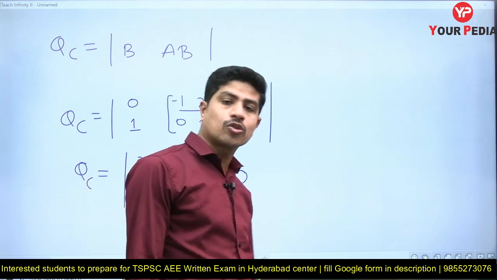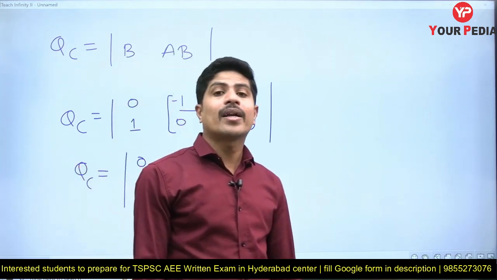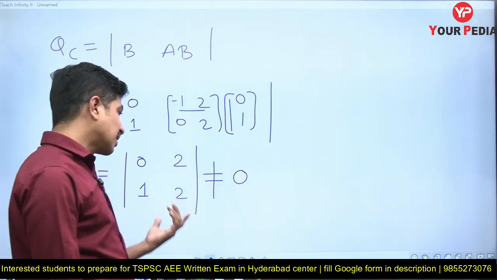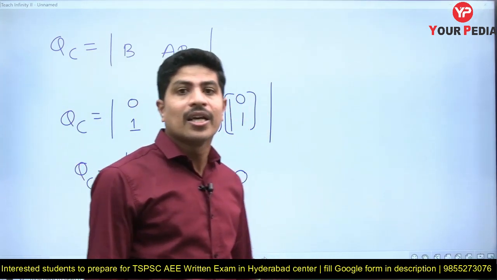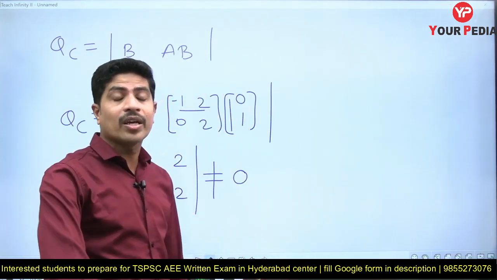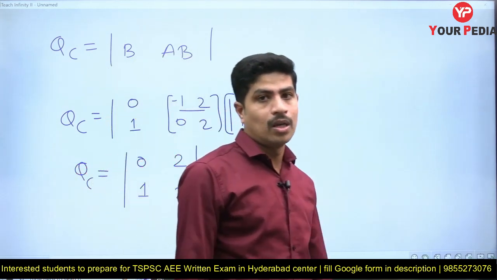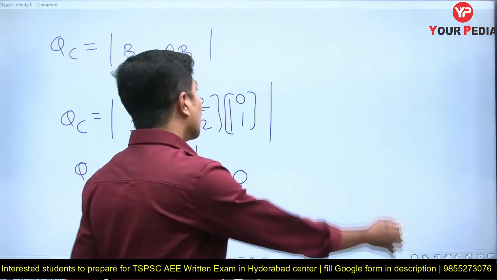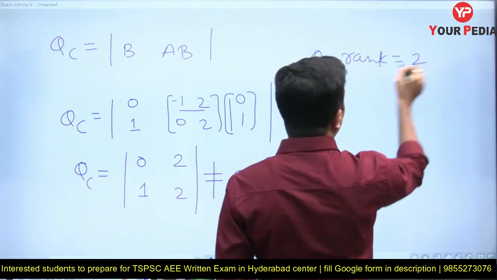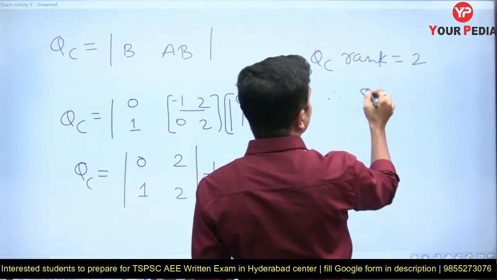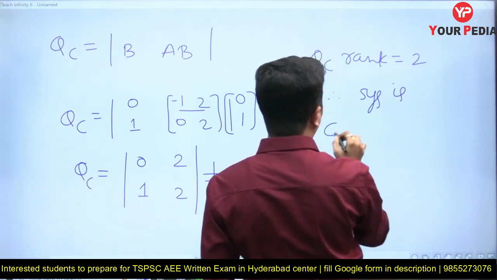Then what is the rank of the matrix? 2. If the rank of the matrix is less than n, where we take a 2 by 2 or n by n square matrix, we can say that it is uncontrollable. But here QC rank is equal to 2. Therefore we can say that the system is controllable.